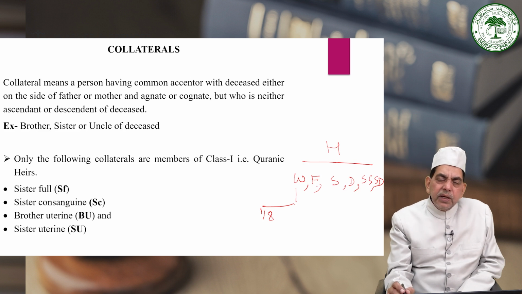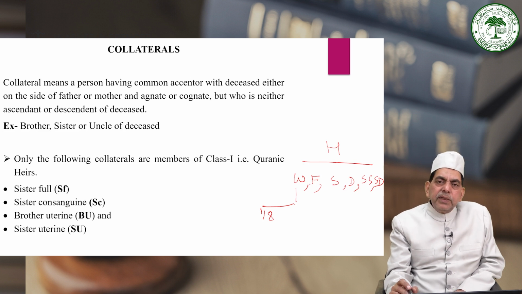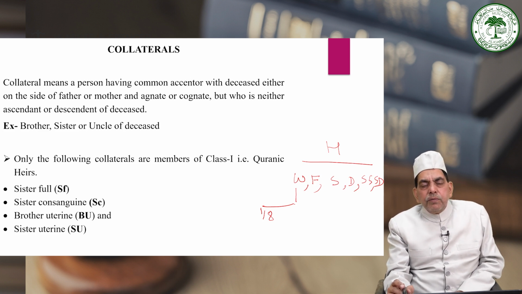Reason: because there are children of the deceased, there is a son, there is a daughter, and there are also agnatic male and female descendants of the deceased. Therefore, here the widow will be entitled to the minimum share, that is only 1 by 8, which is fixed for her in fraction in the Holy Quran itself.